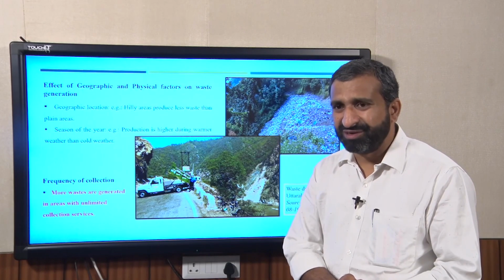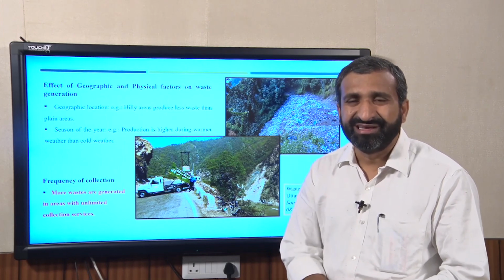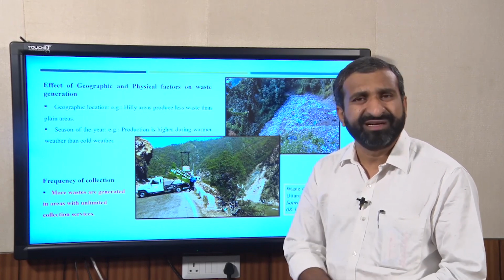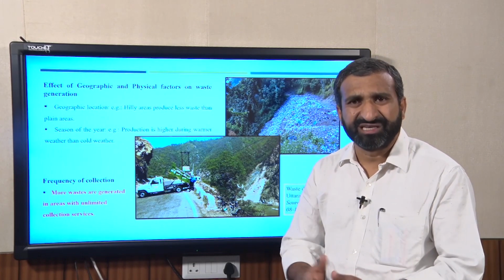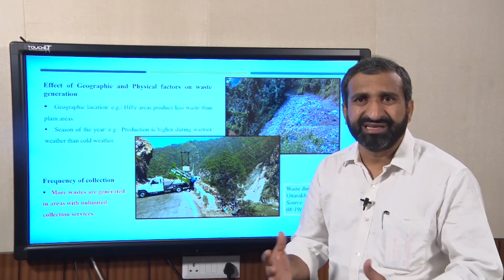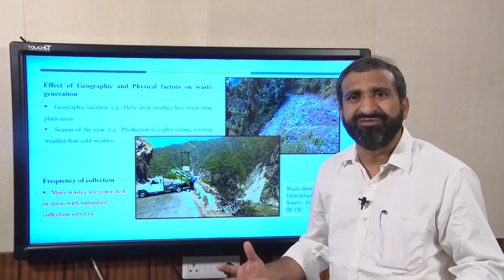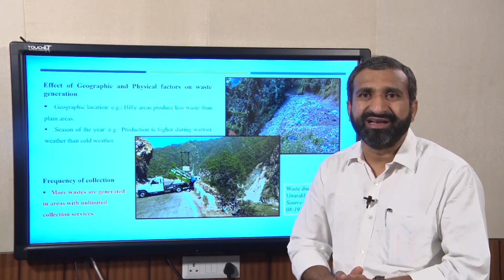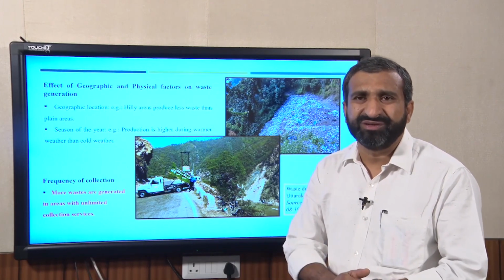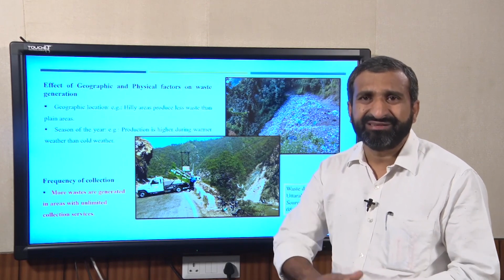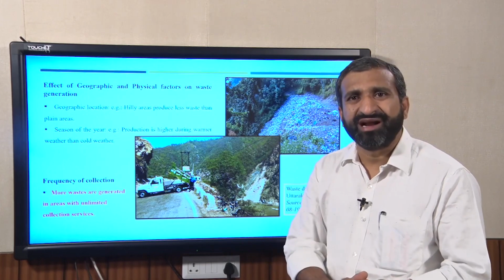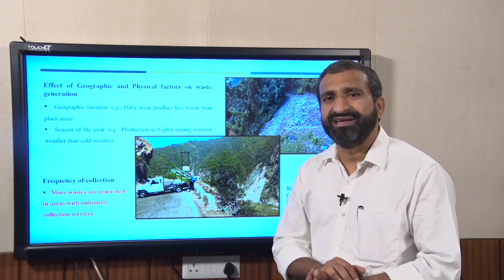I can give one example of Shillong city, a hilly city in northeast India, where in most locations waste is collected once in a week, maybe because transportation is not that good in the hilly areas. The big vehicles are not able to go every day. So, on Sunday they provide the collection of waste. Obviously, people try to reduce the waste on the weekdays, so that a large amount won't get stored at their house for the collection on Sunday.